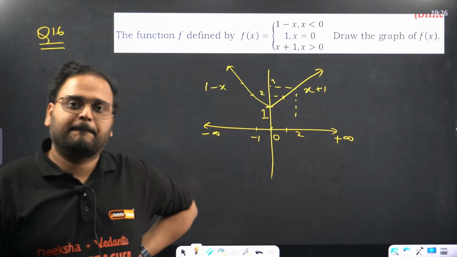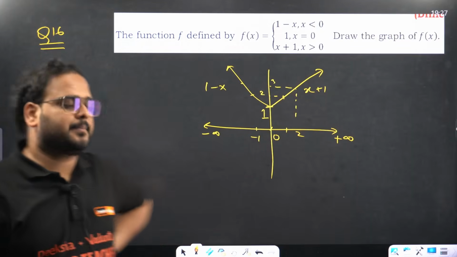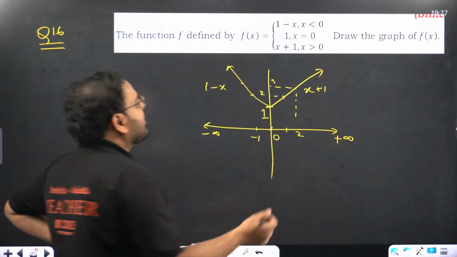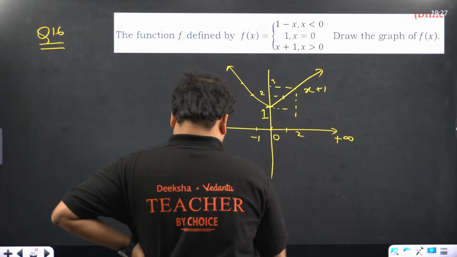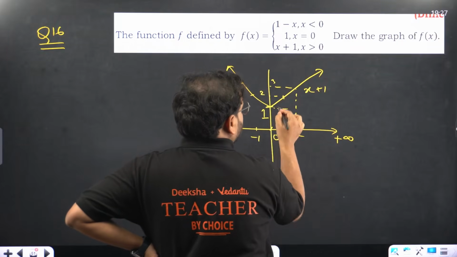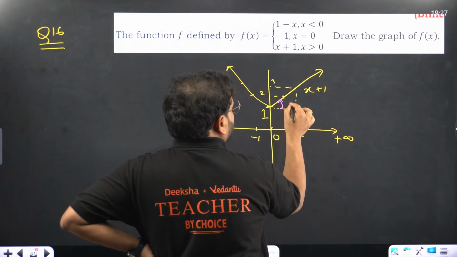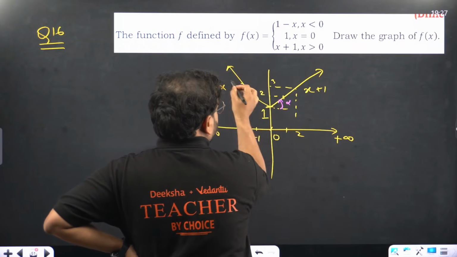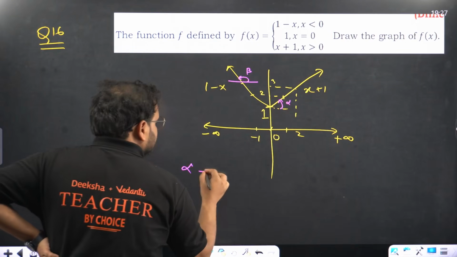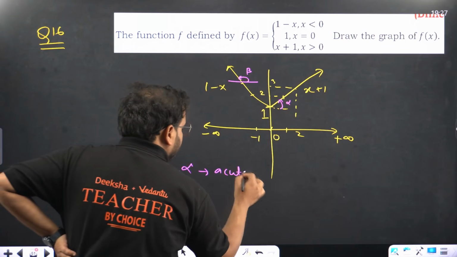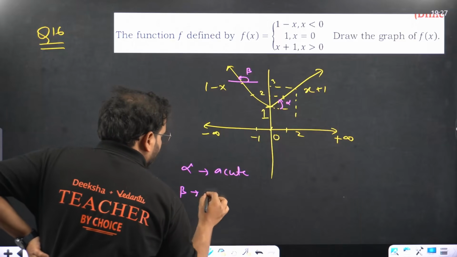Find the respective x values and plot it. If you want to understand how it's working, check here. For this graph, what is the slope here, sir? Slope is what? This is an acute angle, right? This is, let's say, alpha. And for this graph, this is the angle beta. Alpha is acute. Beta is obtuse.